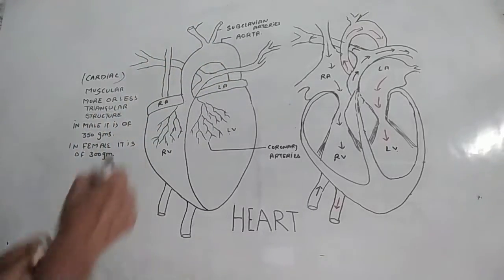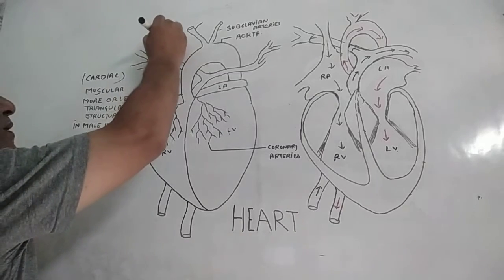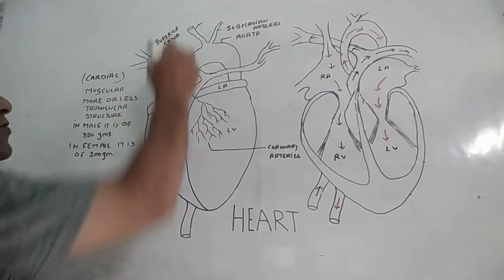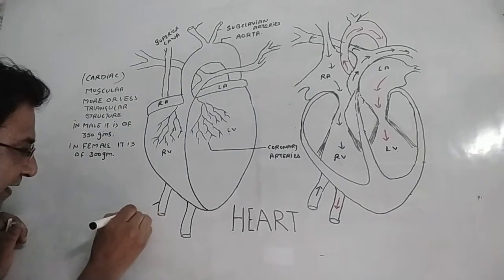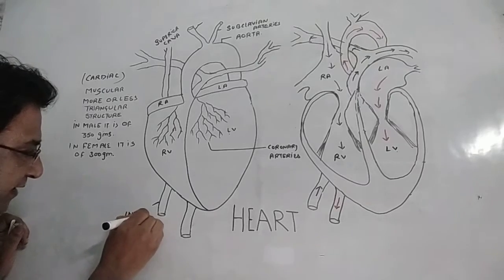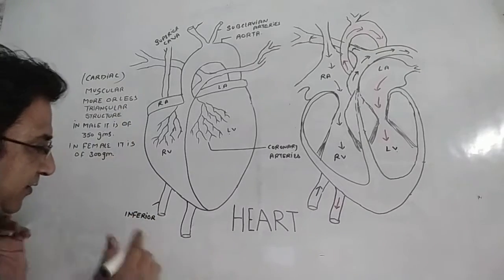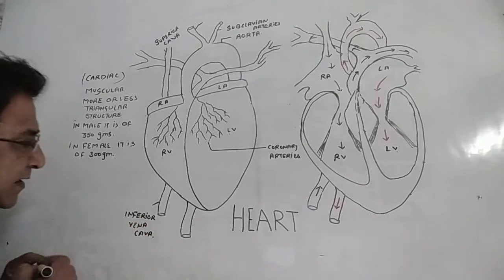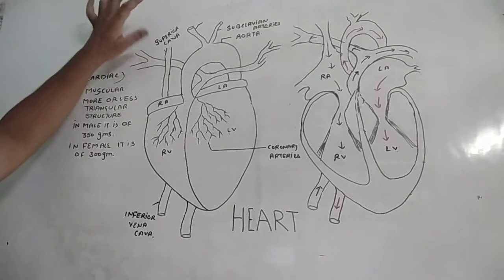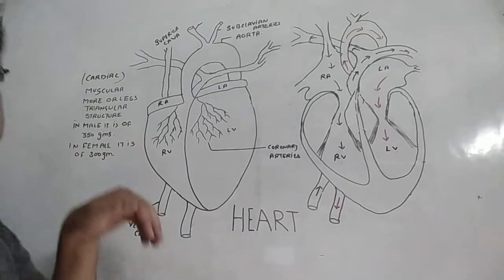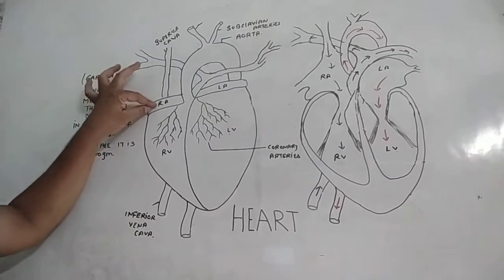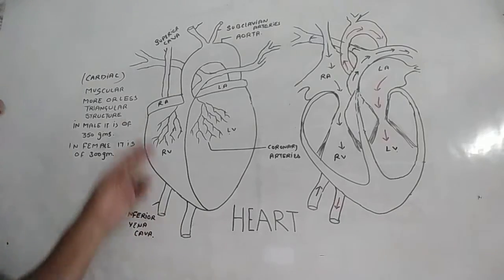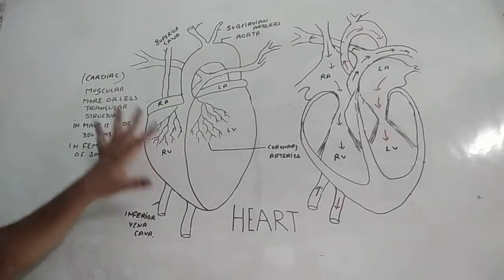And this is a superior vena cava. We can see from the morphological structure, and inferior vena cava. Don't take the words inferior and superior literally. It simply means superior vena cava is taking the deoxygenated blood from the upper body parts and giving it to the right auricle, and inferior vena cava is taking the deoxygenated blood from lower body parts and giving it to the right auricle. This is what we see from outside.